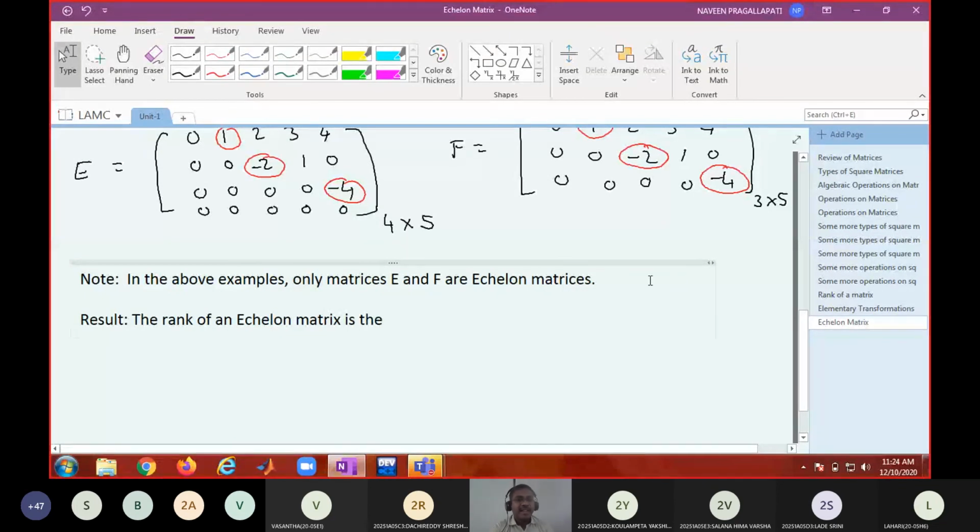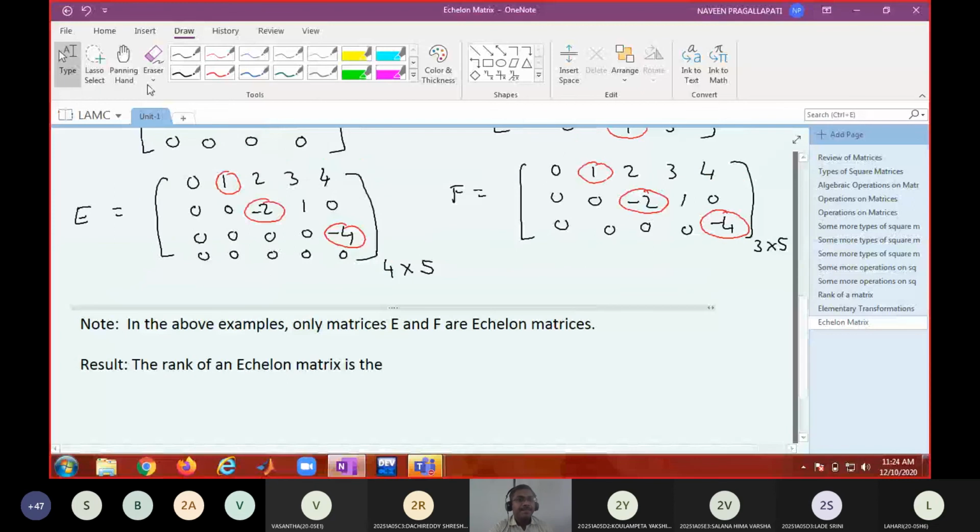Now, what can you say about the rank of this matrix E? 3. 1, 2, 3. It is the number of non-zero rows. Am I right? Because you can find a submatrix of order 3 having non-zero determinant. Every submatrix of order 4 is going to have determinant 0.